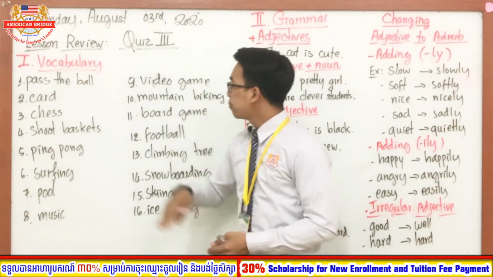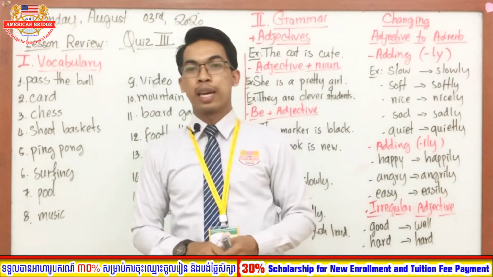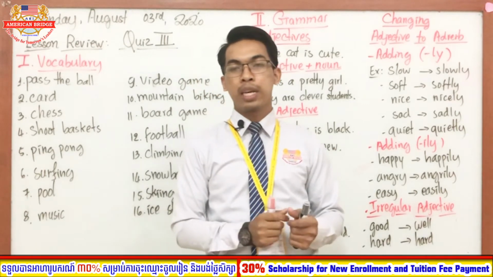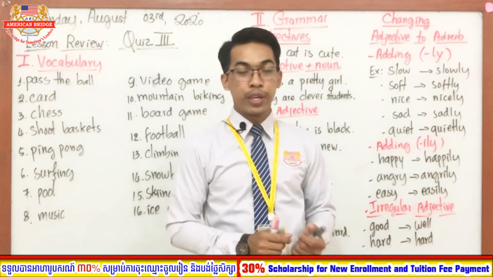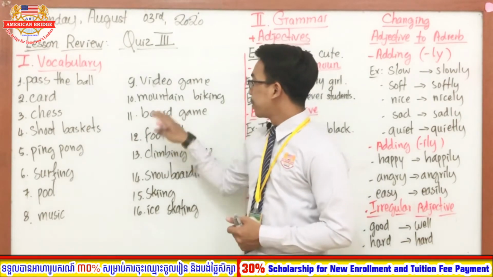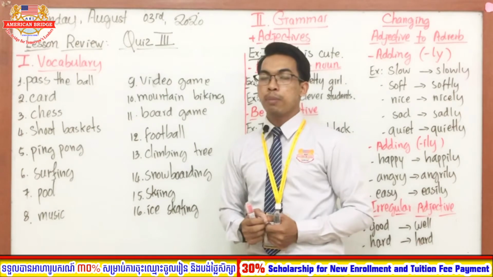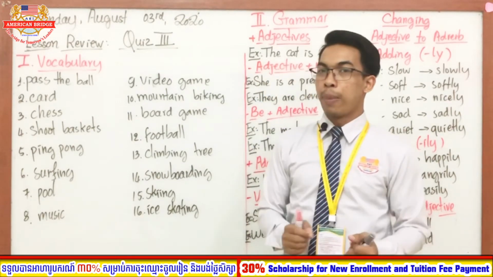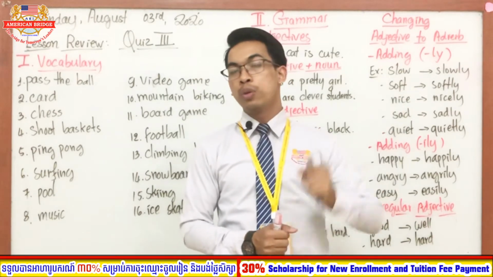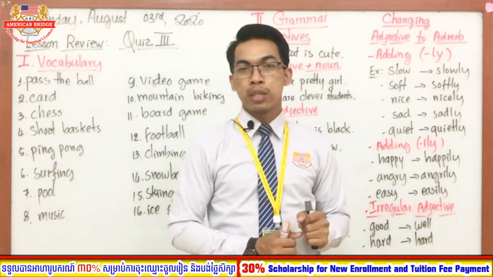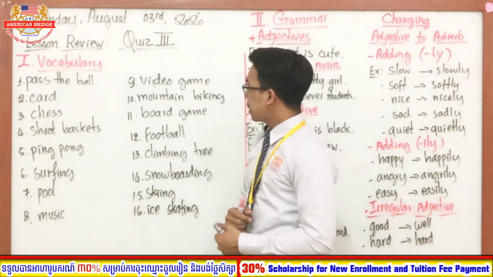Okay, so number 9 is video game. Okay, it's a game that you play on the board, or especially you play on the computer or the smartphone. It's a kind of video game. Okay, good. So the next one, what is it? Number 10, mountain biking. Okay, mountain biking, like you use a bike to ride up the mountain. You see, so this is a kind of mountain biking. Good. So number 11,